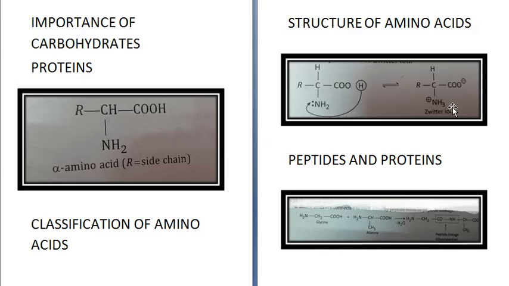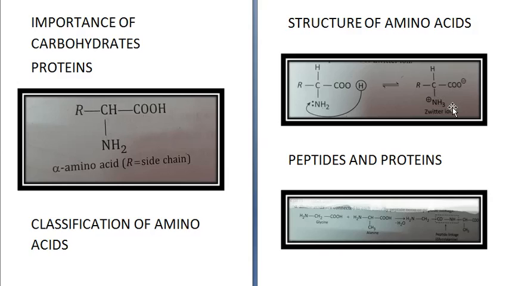Now in this form, amino acid shows amphoteric behavior. Amphoteric means both types of behavior. At a certain pH, the dipolar ion does not migrate to any electrode when passing electric current through the solution. This is called the isoelectric point of that amino acid. Every amino acid has a different isoelectric point. So this can act both as a base as well as an acid.